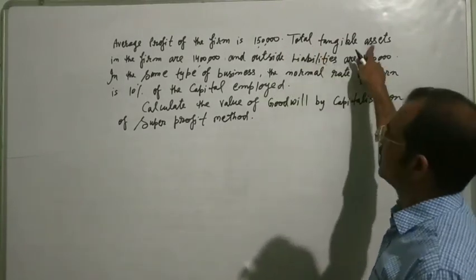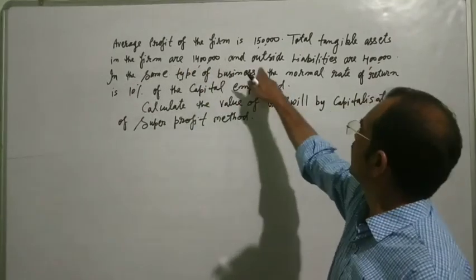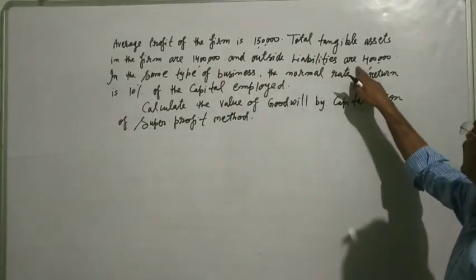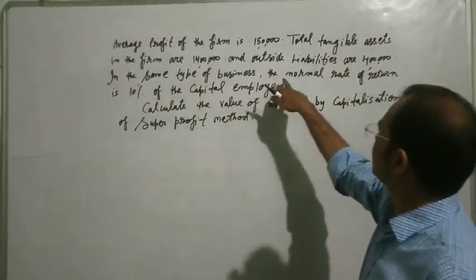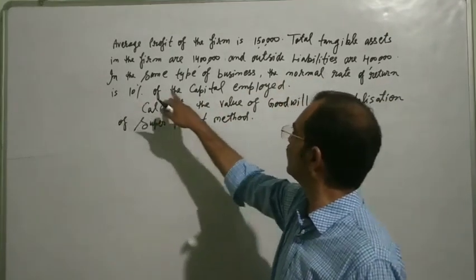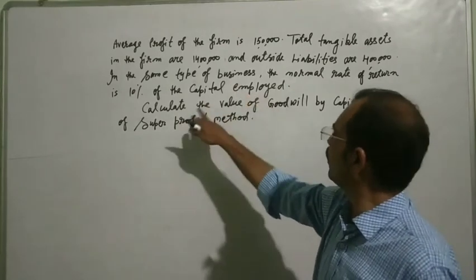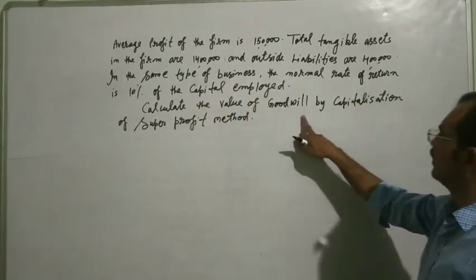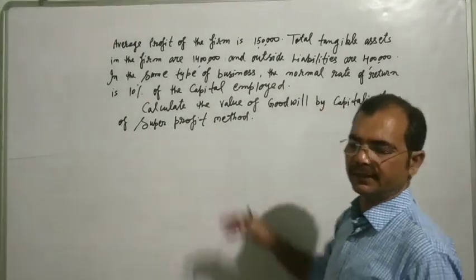Total tangible assets in the firm are 14 lakh, and outside liabilities are 4 lakh. In the same type of business, the normal rate of return is 10% of the capital employed. Calculate the value of goodwill by the capitalization of super profit method.